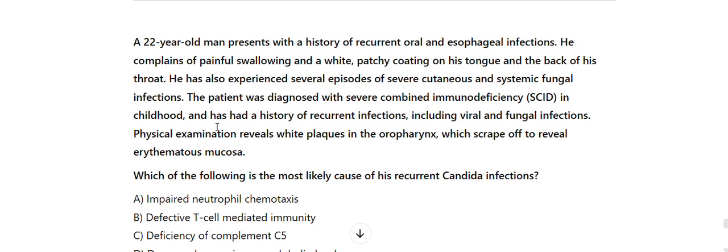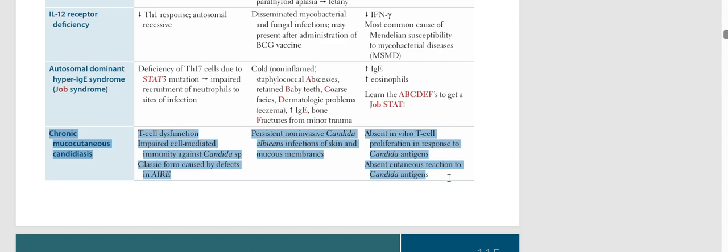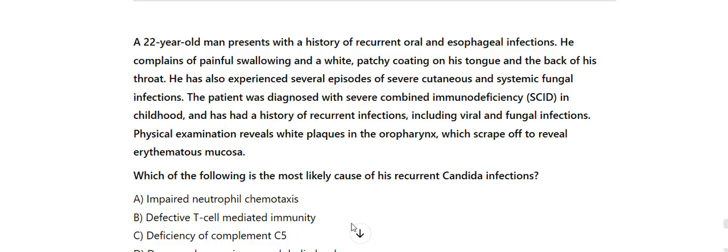Here's a Candida infection in immunodeficiency USMLE style question for you. A 22-year-old man presents with a history of recurrent oral and esophageal infections. He complains of painful swallowing and a white, patchy coating on his tongue and the back of his throat. He has also experienced several episodes of severe cutaneous and systemic fungal infections.